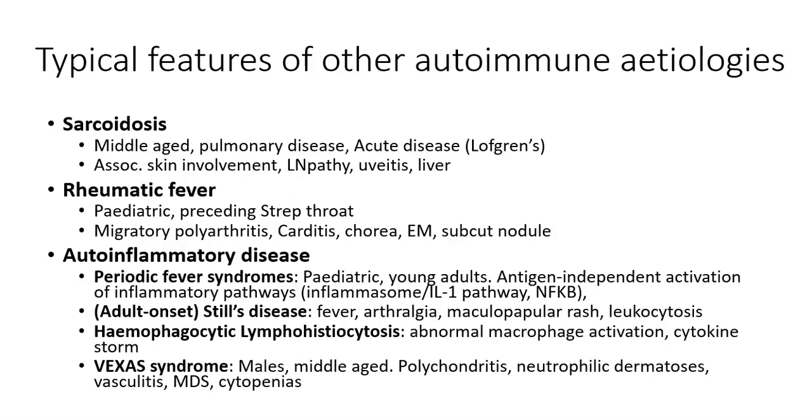The hallmark of HLH is that of abnormal macrophage activation and a cytokine storm, which can lead to markedly elevated inflammatory markers and fevers as symptoms of systemic inflammation. Typically, the ferritin level is markedly elevated, more than about 3,000 nanograms per ml, but can be much higher, such as greater than 10,000. There can also be associated hypertriglyceridemia, hypofibrinogenemia, and an elevated soluble IL-2 receptor alpha level.